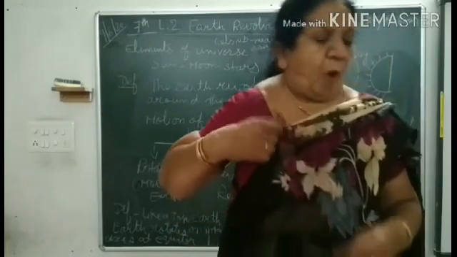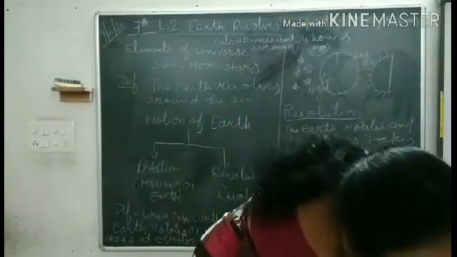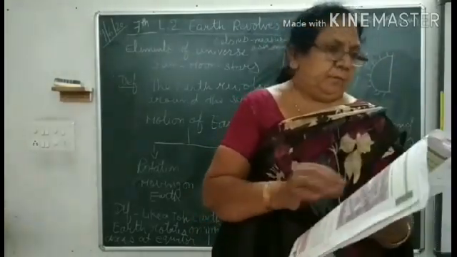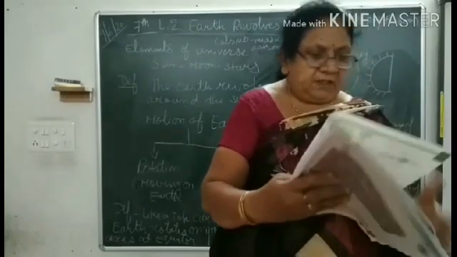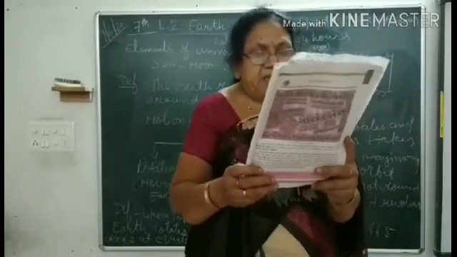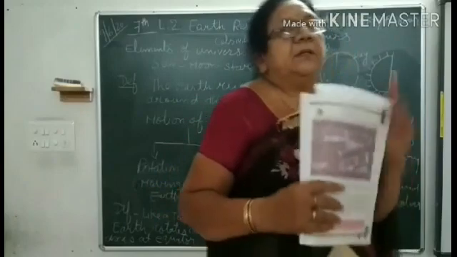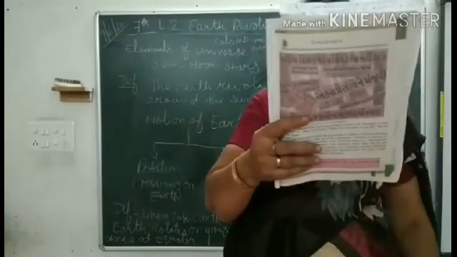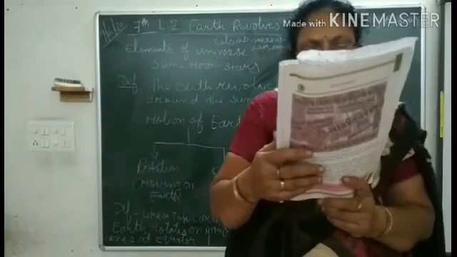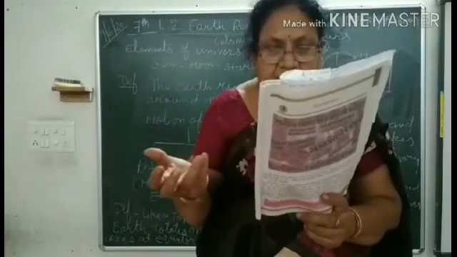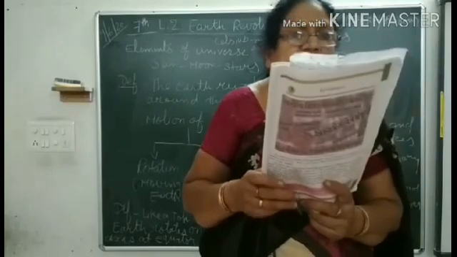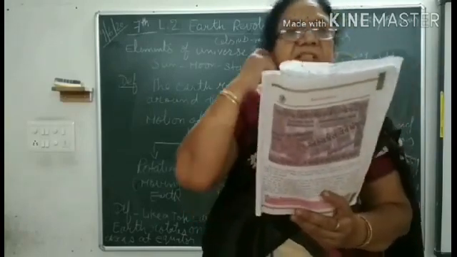Now some points are there. I will just read from this book. Understand? On page number 12, some definitions are given. Celsius is a unit to measure temperature. It was named after the Swedish astronomer Celsius. What is revolution? Revolution means to go around something, like a circle. That is called revolution.